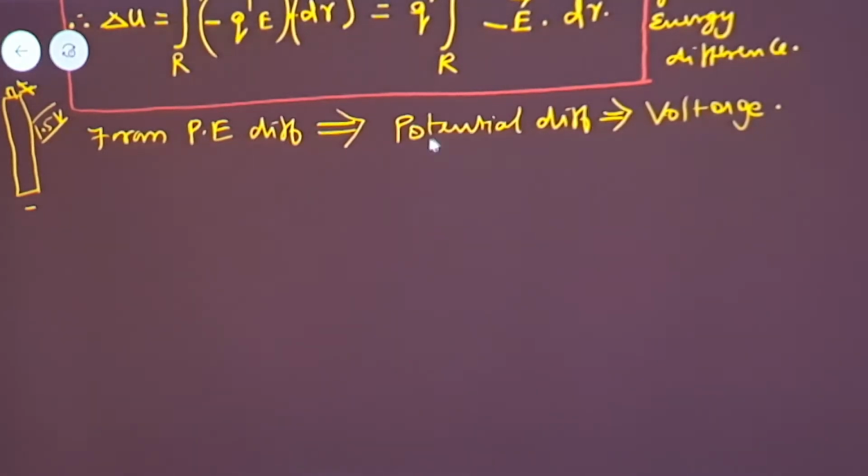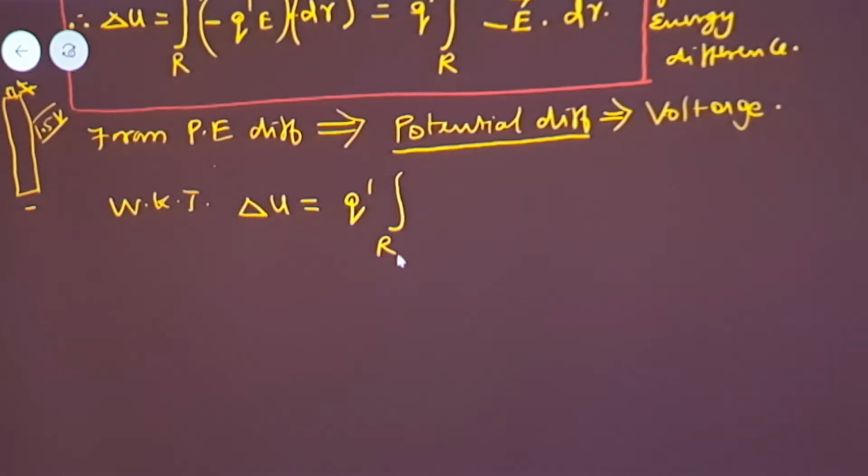How can you get that potential difference from the potential energy difference? Let us write again what we derived in the previous case. We know that change in potential energy is equal to Q dash times the integral from R to P of minus E vector dot dr vector. This is the potential energy difference.